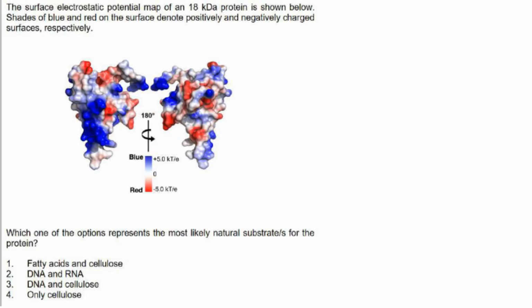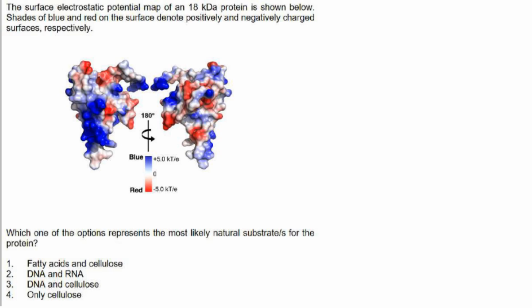Then the surface electrostatic potential map of an 18 kDa protein is shown below. Shades of blue and red on the surface denote positively and negatively charged surface respectively. Which one of the options represents the most likely natural substrate for the protein? So blue is positive, red is negative. Fatty acid and cellulose. Cellulose doesn't carry any charge. It is only a polymer. So that is not the answer.